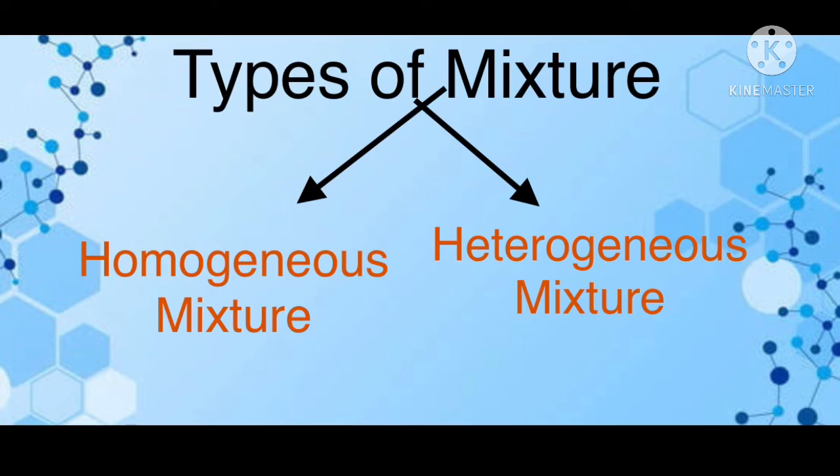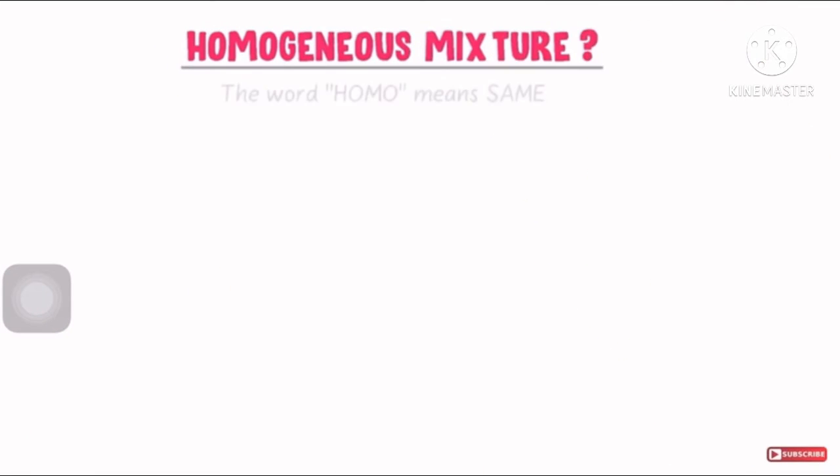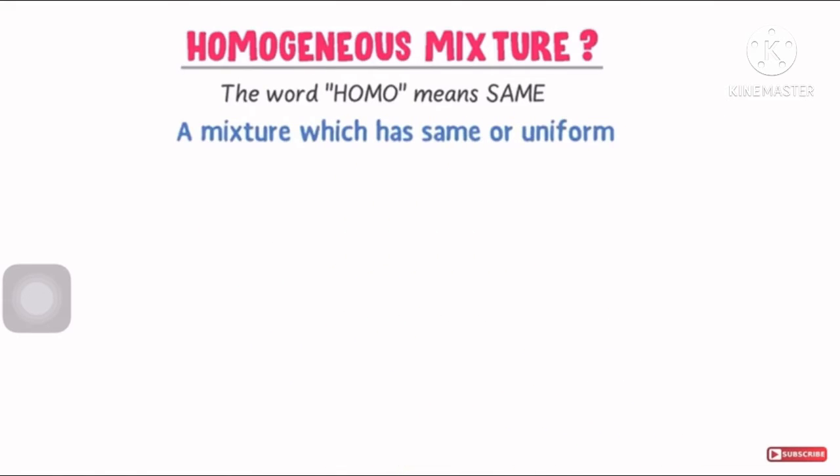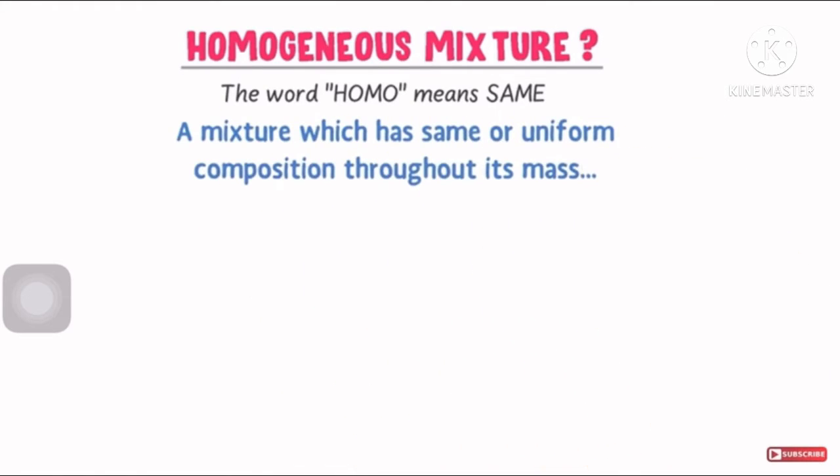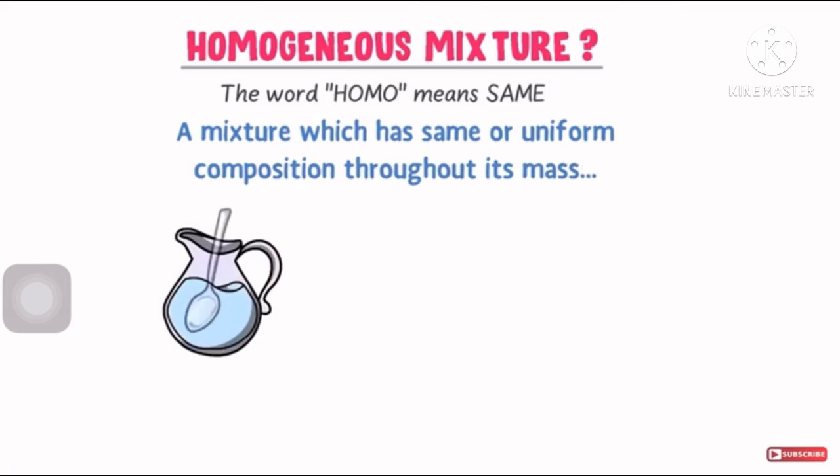Next we will see the types of mixture. There are two types of mixtures. The first one is homogeneous mixture and the second one is heterogeneous mixture. So let's start with homogeneous mixture. What is a homogeneous mixture? Here the word homo means same. So a mixture which has the same or uniform composition throughout its mass is called a homogeneous mixture.